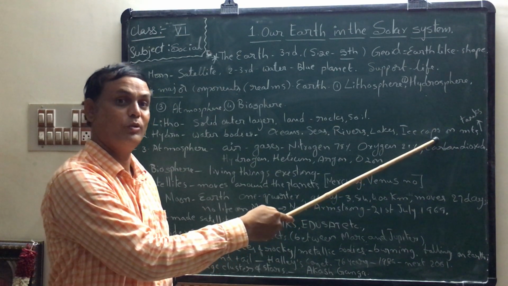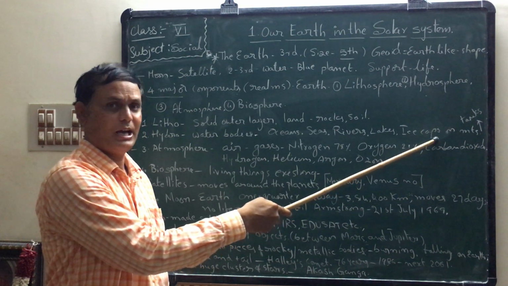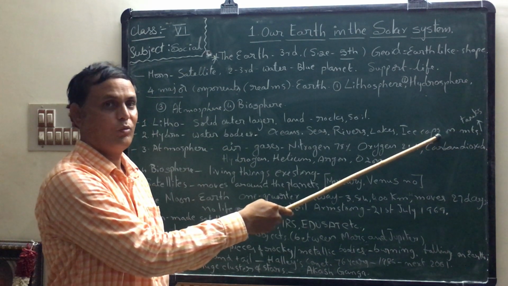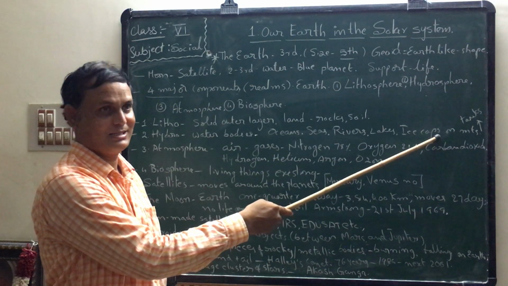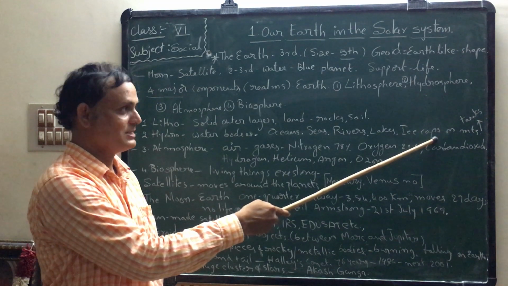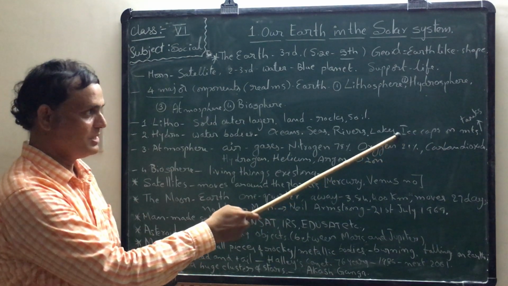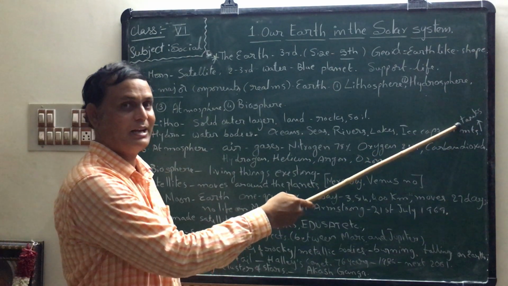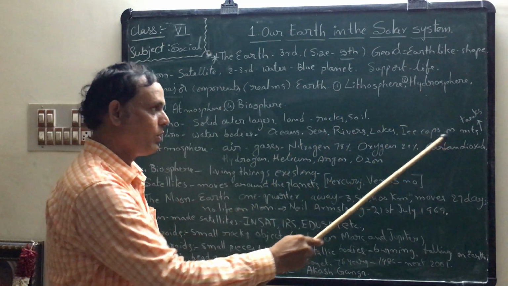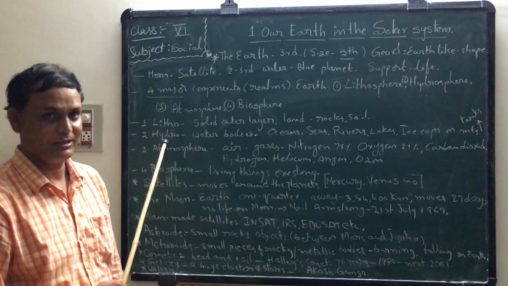For example, in the north of our India, what can we find? Himalayas. The Himalayas are covered with ice. Next one, tanks. Tanks means cheruvulu.